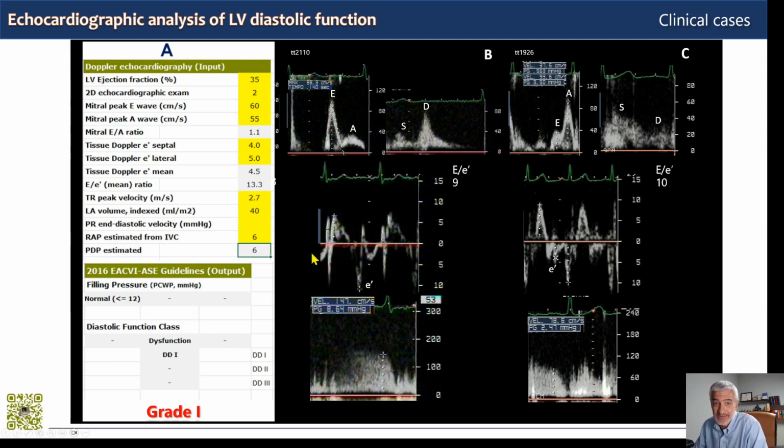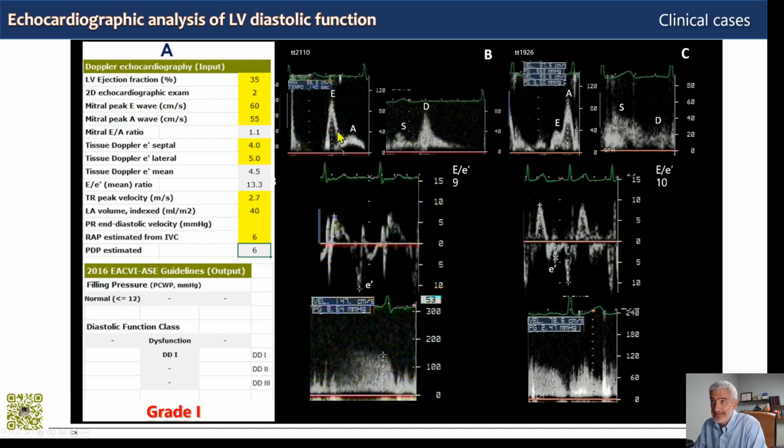Or alternatively, we have normal left ventricular chamber physiology, so normal compliance and normal relaxation of the left ventricle, but we have a severe left atrial diastolic and systolic dysfunction. So the normal left ventricle and severe dysfunction of the left atrium.